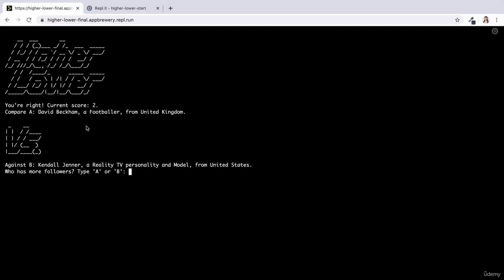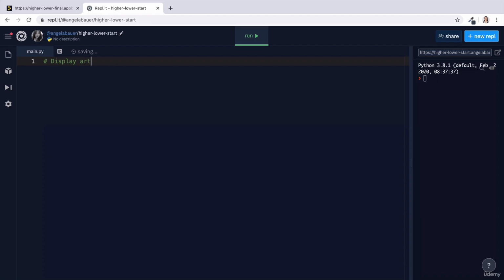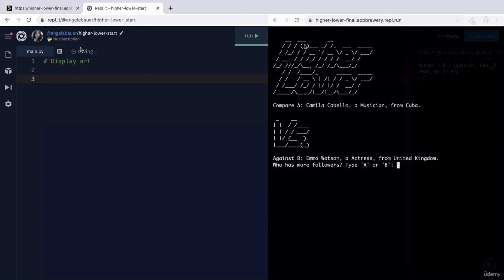So let's think about this problem and how we would break it down. There's some easy problems here, right? We need the art to display. So let's add a comment for each problem we identify. We've got the ASCII art showing up here, and we've got the verses showing up here.